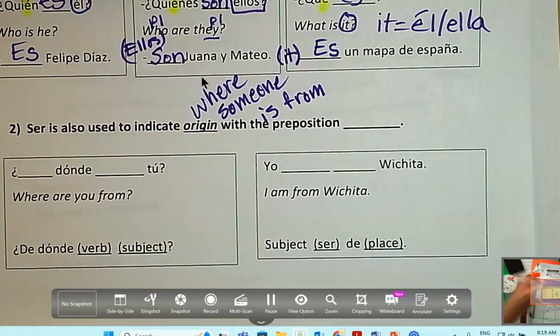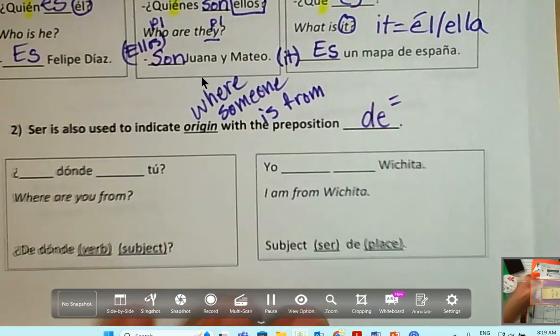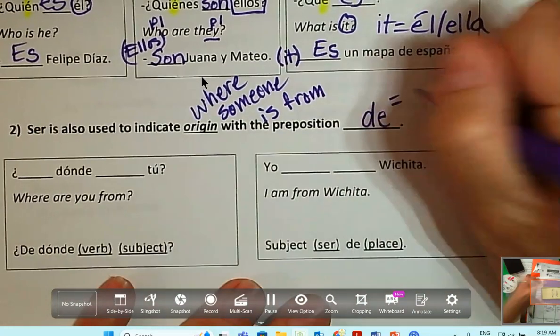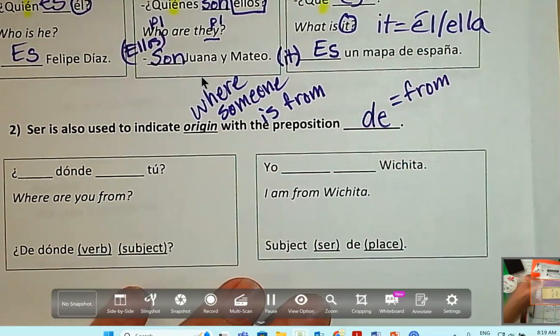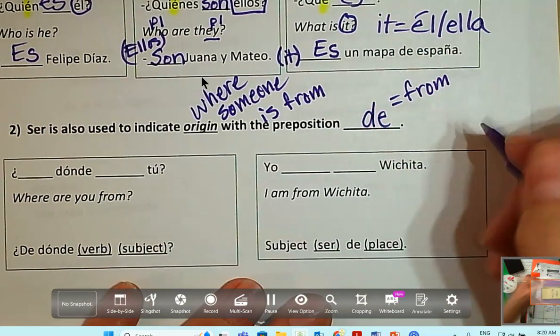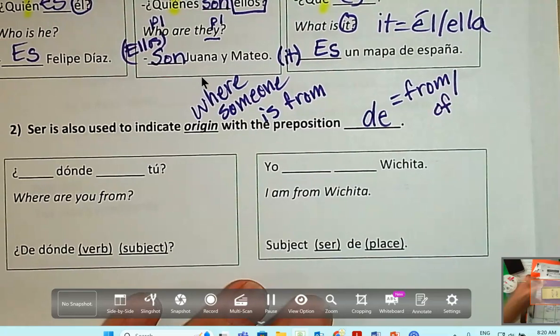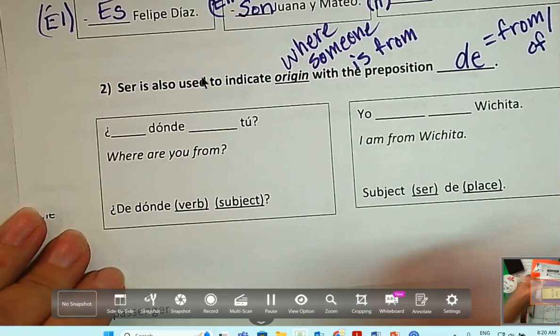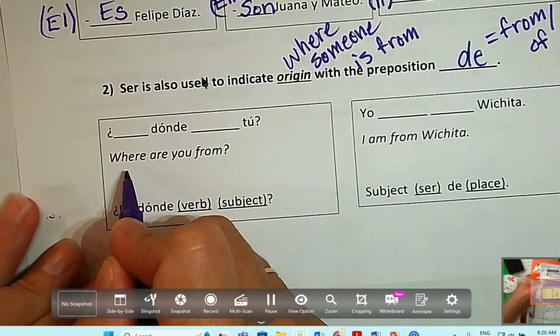What do we say? Yo soy de. The preposition de. What does de mean? It's got two meanings. When I say yo soy de Wichita, I'm saying I am from, but it also has another meaning, right? Do you remember the other meaning? No? Of. Okay. Which in English sounds a little weird to us. I am of Wichita, but they kind of mean the same thing, right? So let's look at that. Okay, where? We need the question word where. Do you remember the question word where?